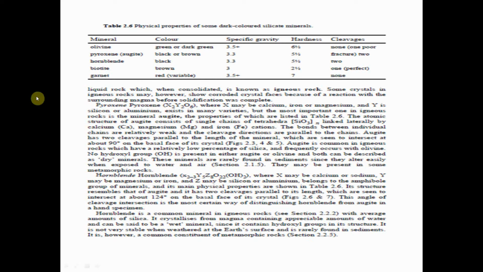A liquid rock which, when consolidated, is known as igneous rock. Some crystals in igneous rocks may, however, show a corroded crystal phase because of a reaction with the surrounding magma before solidification was complete.